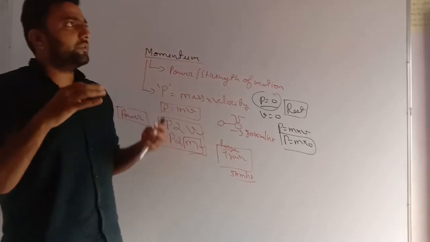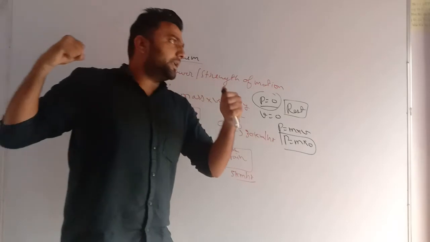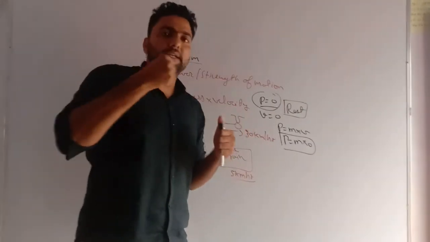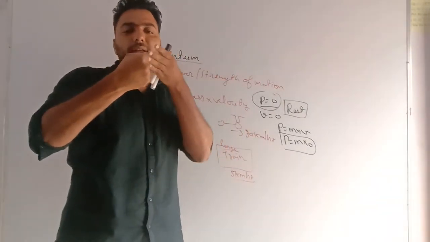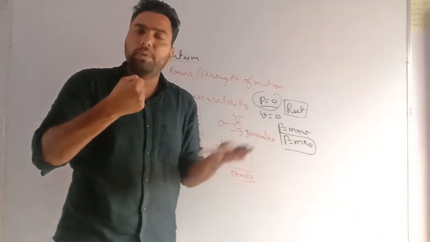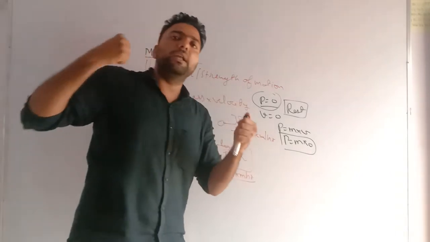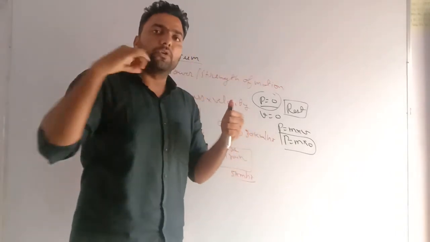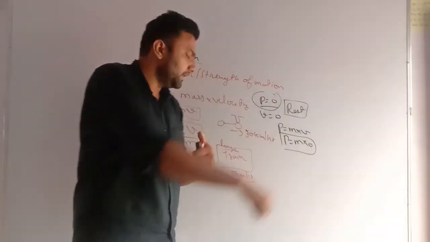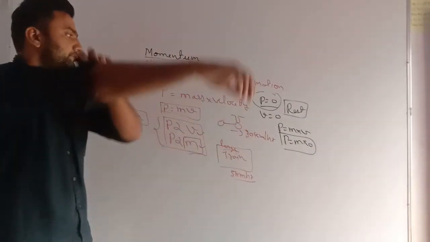You might have seen boxing champions try to increase the speed and only then they hit. They never keep their hand at rest to hit anyone. Why? If their hand is at rest, there will be no power in their motion. So they increase the speed a lot and then they hit, because when they have high velocity, the momentum is more and the power in their motion is more.